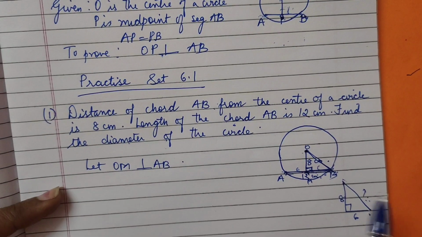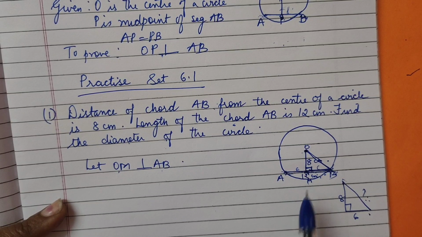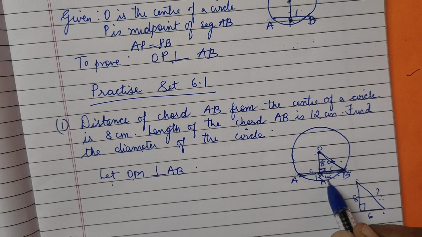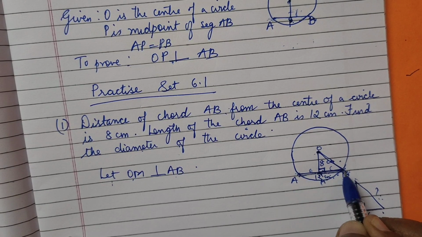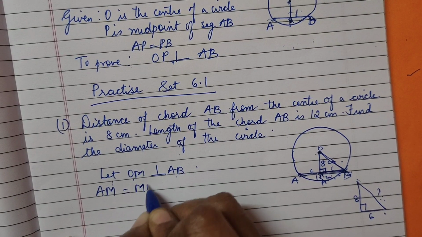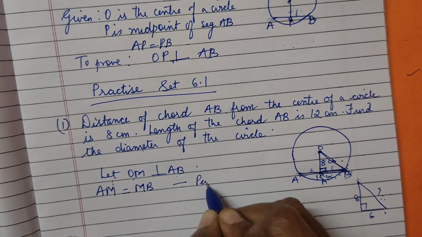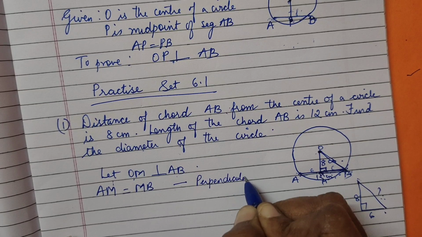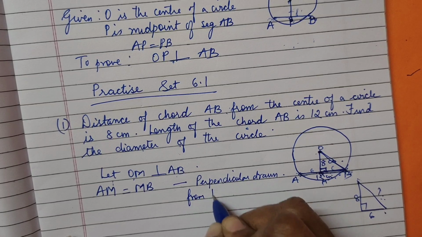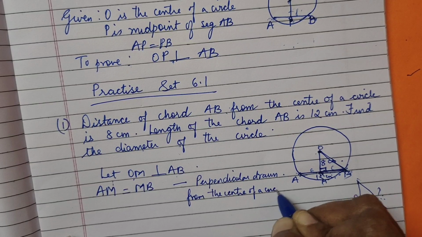So we are going to write it now. How are we going to write it? Firstly, OM is perpendicular to AB. Then we say AM is equal to MB. Why? Because the perpendicular is intersecting the chord here. So we write AM is equal to MB. We must remember the property: the perpendicular drawn from the center of a circle bisects the chord.